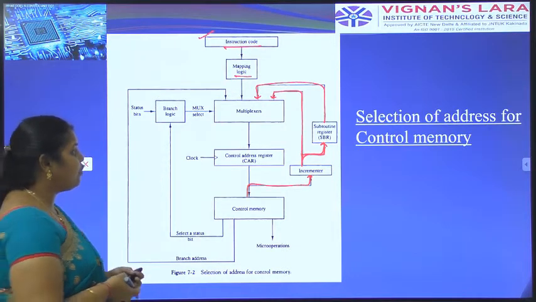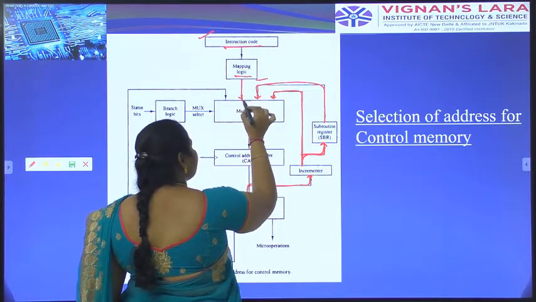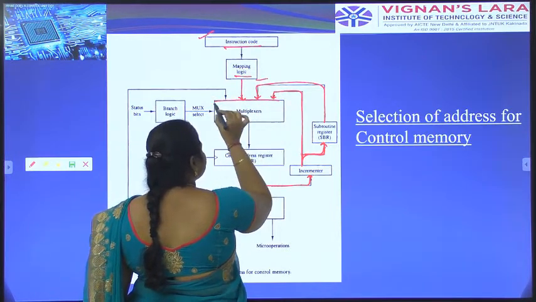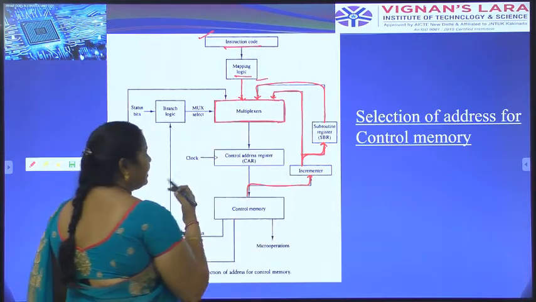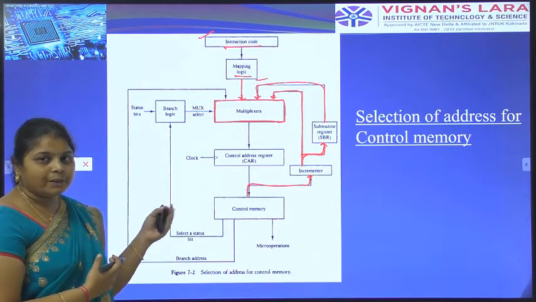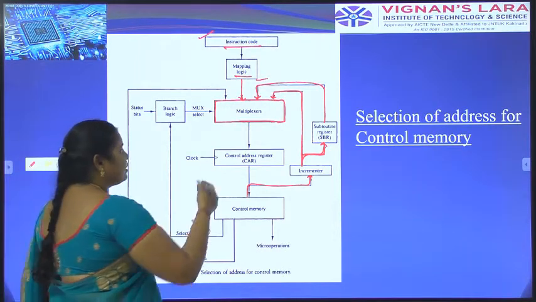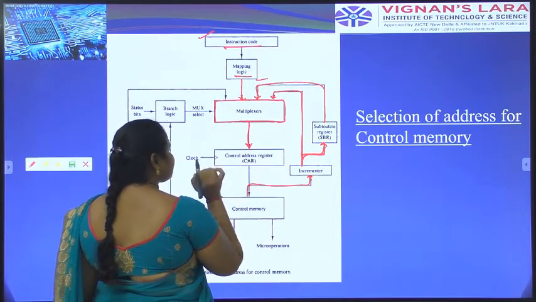Then we have to perform the mapping logic. Mapping logic is transferred to the multiplexer. The multiplexer acts as a mediator between the source and destination. From one end to another end, it transfers the information from source to destination. After that, the multiplexer transfers the information to the control address register.